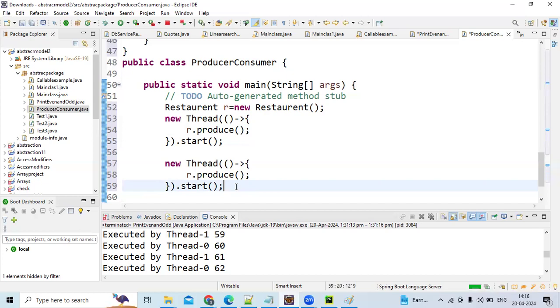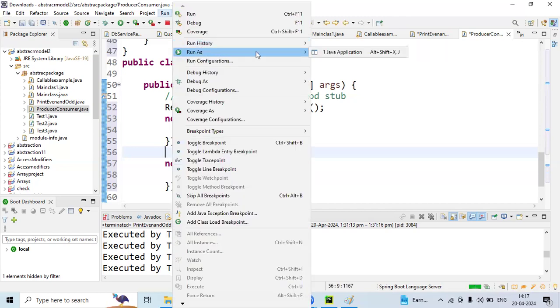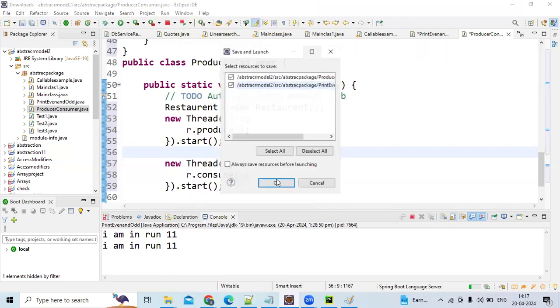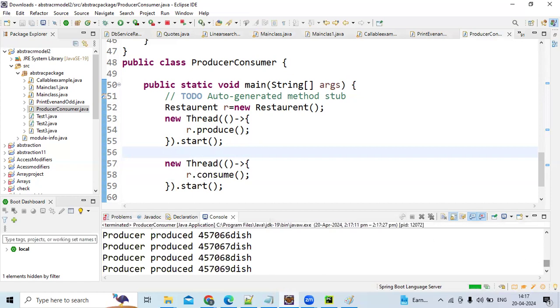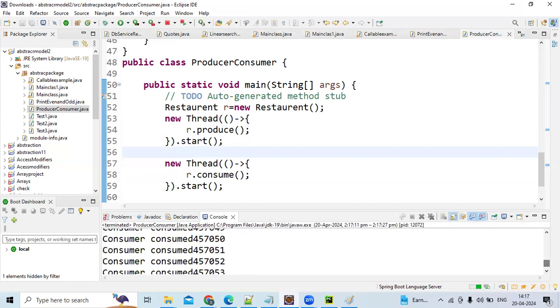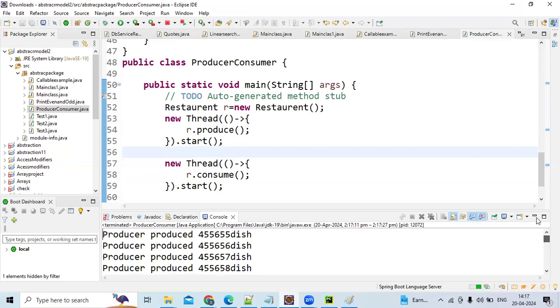Okay, guys, that's it. Let us see whether it's working fine or not. We are just developing a prototype for a restaurant. One guy will order and one guy will consume. See, it will go till infinite time, guys. But if the size is 20, you should break, no? Wait, I think we have missed something. Let me start. See, going till infinite time. We are just waiting, right? You're not breaking.